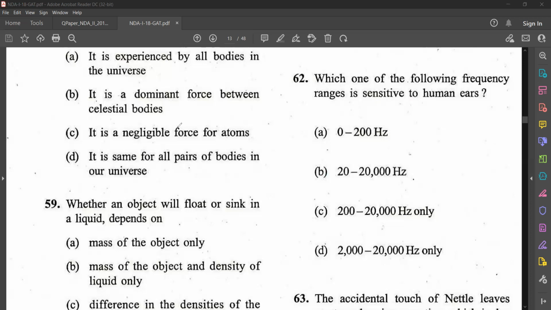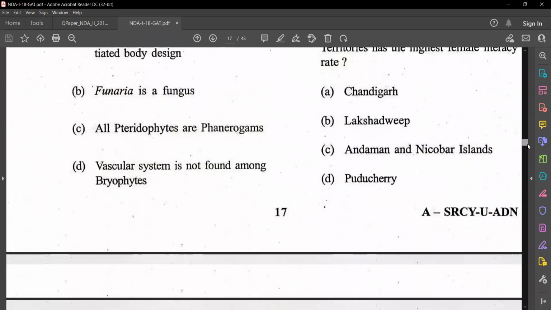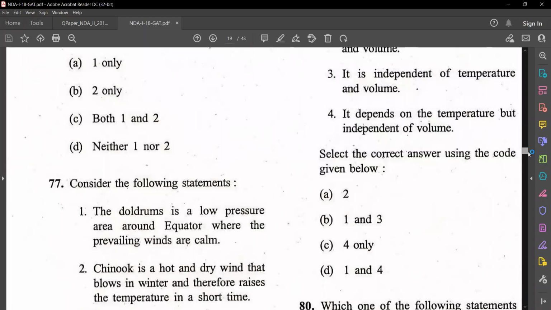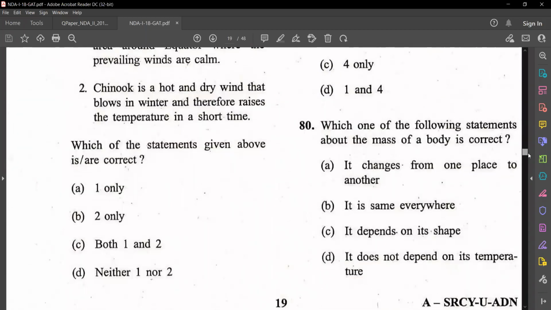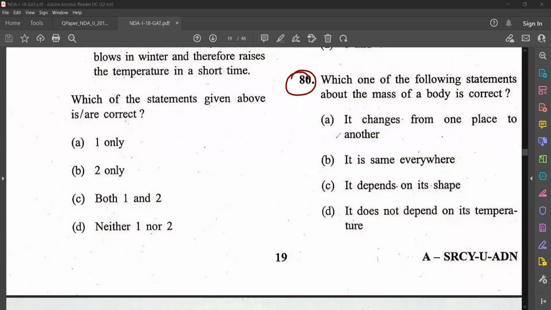Now we'll go to the next question. The next physics question is question number 80. Which one of the following statements about the mass of a body is correct? It changes from one place to another. It is the same everywhere. It depends on its shape. It does not depend on its temperature. I want all of you to answer this. Easy question.